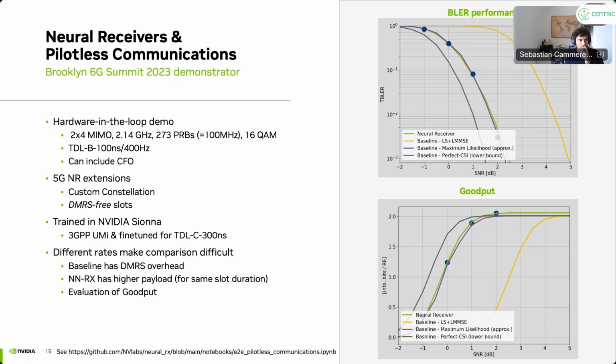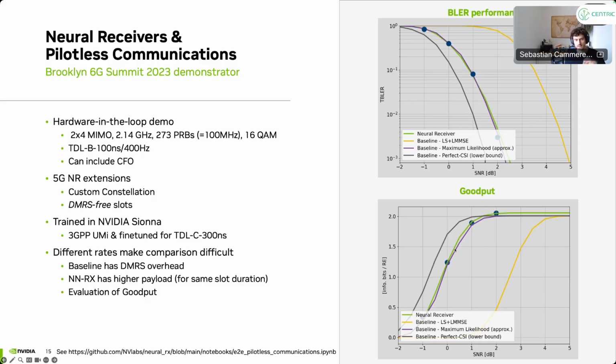Now, we have had a hardware-in-the-loop demonstrator of this. So we can then measure the block error rate of a standard neural receiver. Actually, that was wrong. The green curve is actually the pilotless scheme, right? So it is actually close to what we had before, which was kind of the maximum likelihood approximation. And we see we are super close. So we are not outperforming the baseline, but we are very close. And that's exactly the effect. We are now communicating at a higher data rate. So we have the same block error rate, but communicating at a higher data rate that doesn't show up in the block error rate. And that's why we use the goodput as a metric.